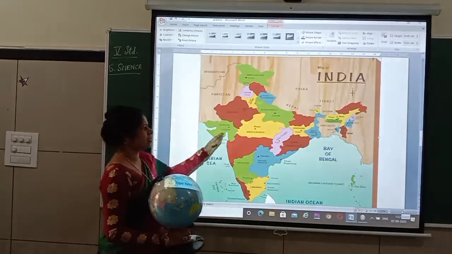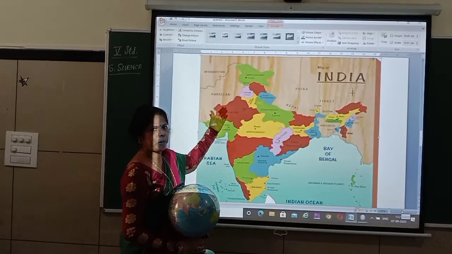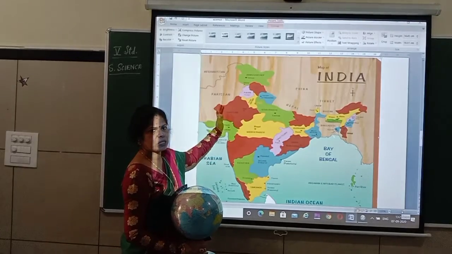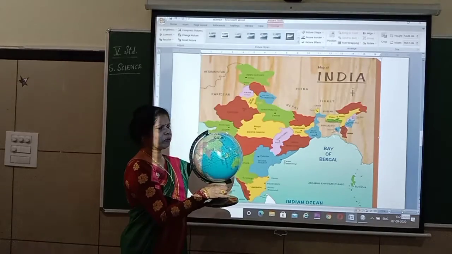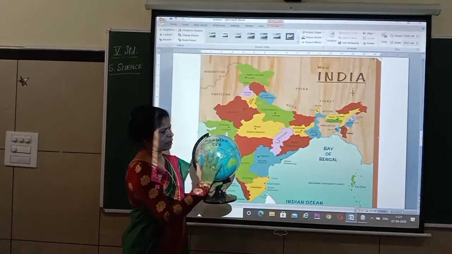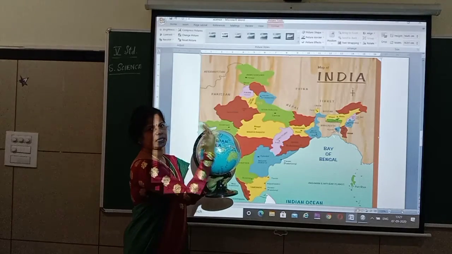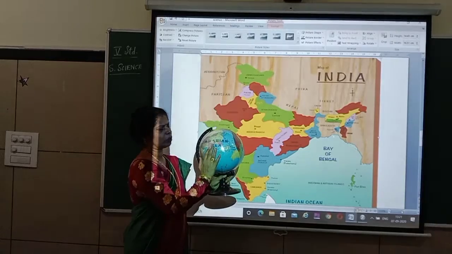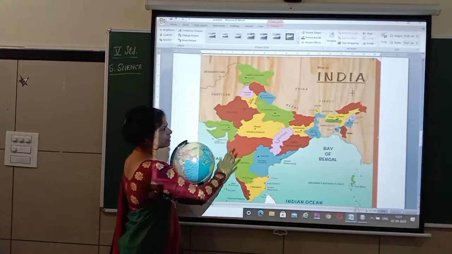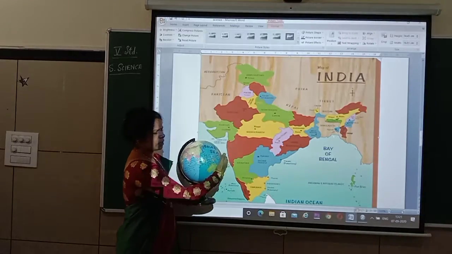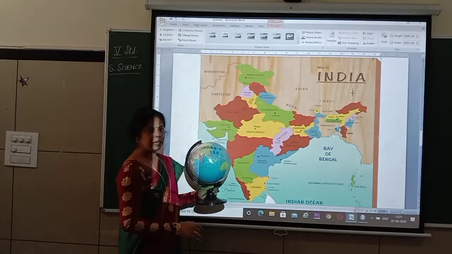Now, children, you can see this is a map. It is on the flat surface of a paper. So it is two-dimensional, meaning you can just see that, that's all. But the globe, if you take it, is three-dimensional, meaning you can see the curved part also. And to which area it is curved, to which area it is sloped, everything you can see in the globe. But that you cannot see here in the map. It is just a flat surface, two-dimensional. This is three-dimensional. Did you understand? That is the difference.